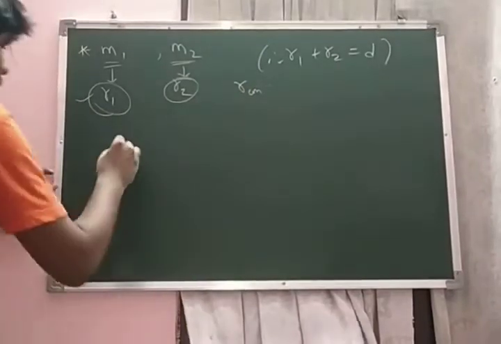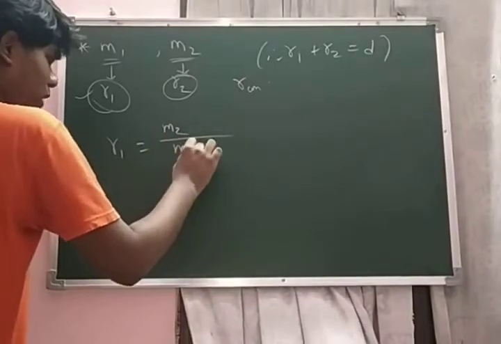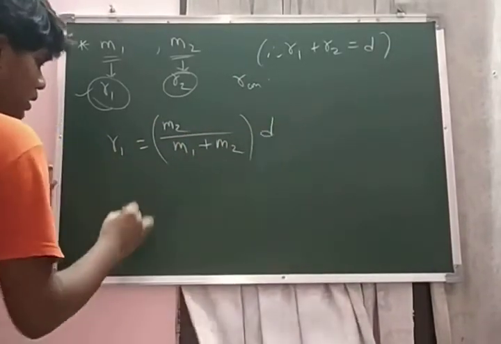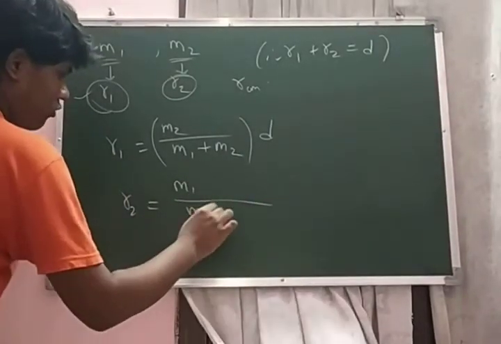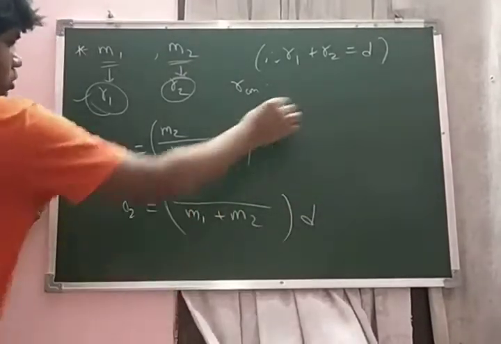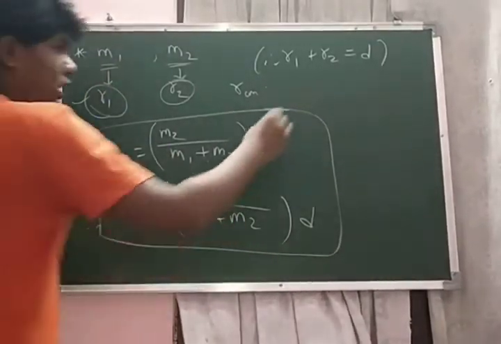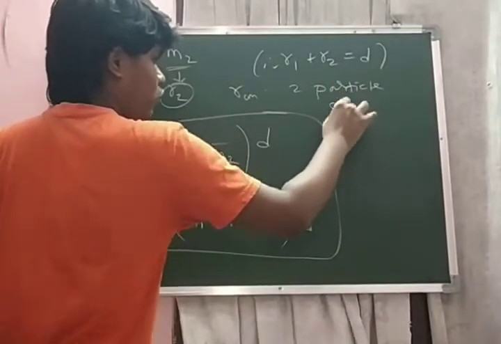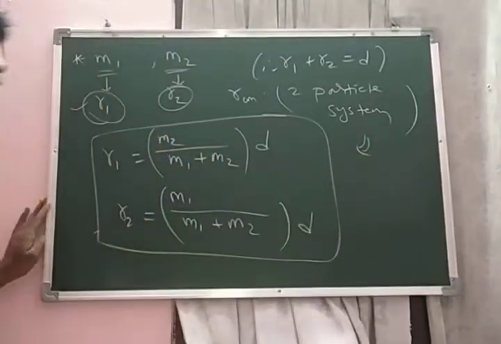How? r1 is equal to m2 by m1 plus m2 into d, and r2 is equal to m1 by m1 plus m2 into d. This is valid only for a two particle system. These two formulae can be applied only for a two particle system.